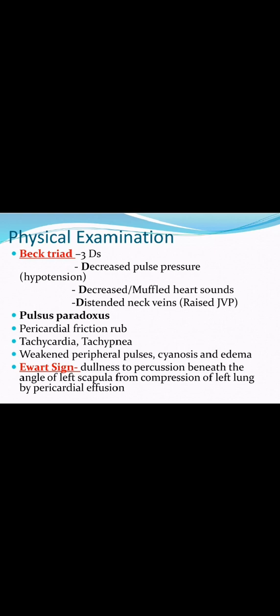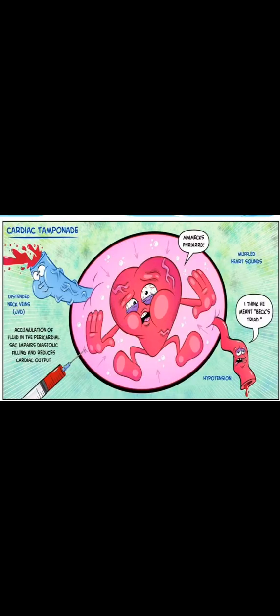jugular venous distension. Then pulsus paradoxus, pericardial friction rub, tachycardia, tachypnea, weak peripheral pulses, cyanosis, edema, Ewart sign, that is dullness to percussion beneath the angle of left scapula from compression of left lung by pericardial effusion, is one of the most important signs of this pericardial effusion. In this figure, just see the Beck's triad. So Beck's triad means the 3 Ds I just told: distended neck vein, muffled heart sound, then hypotension.